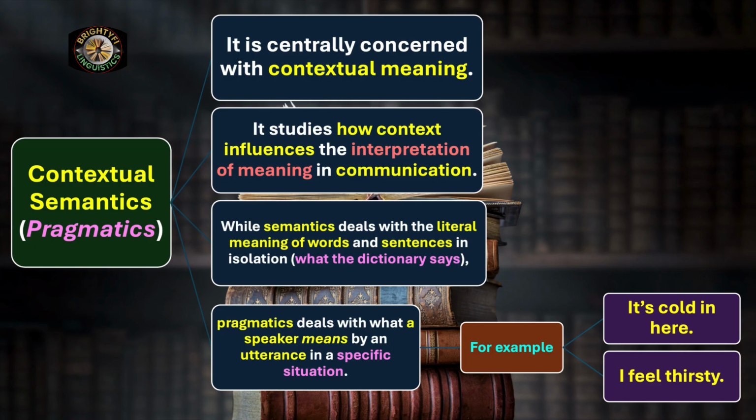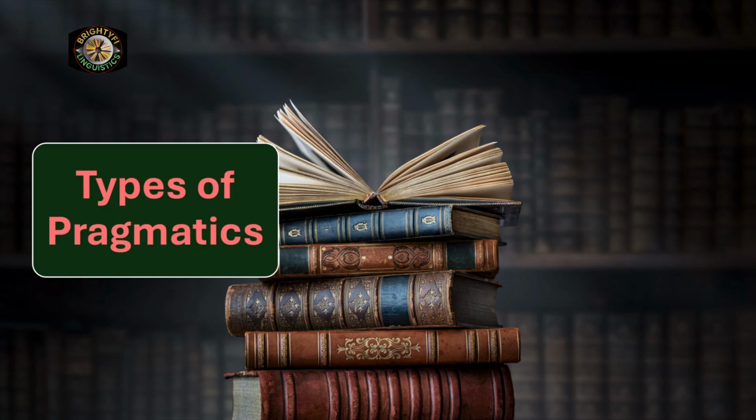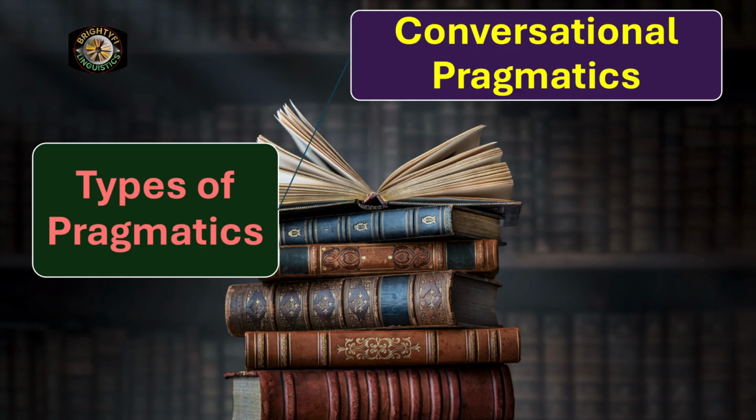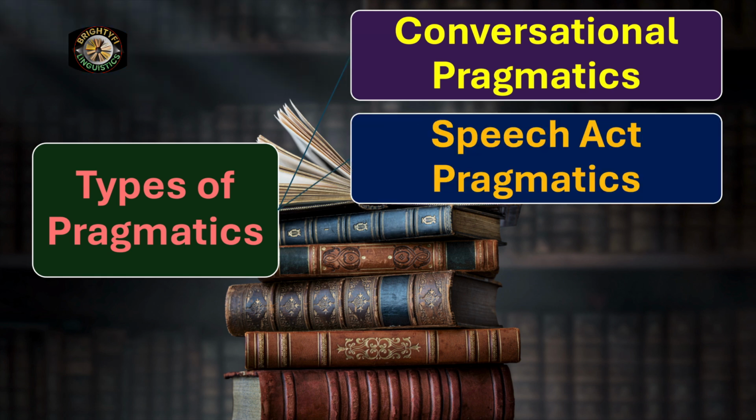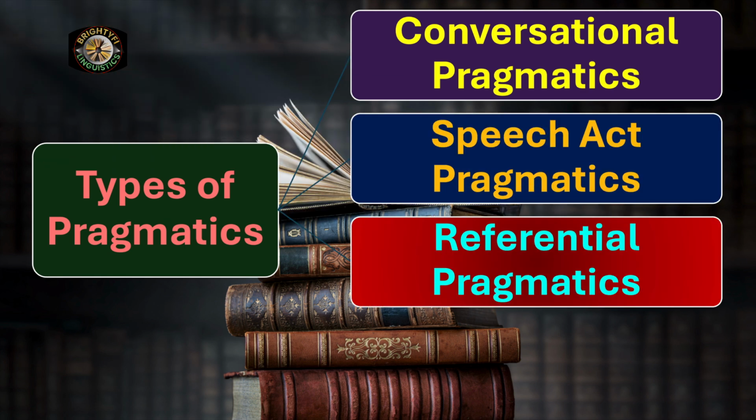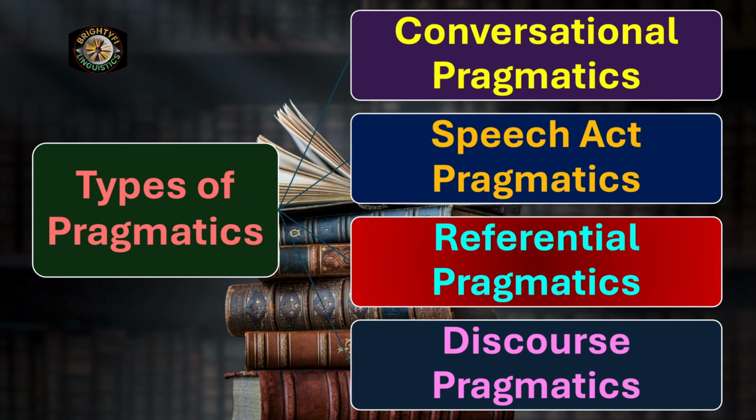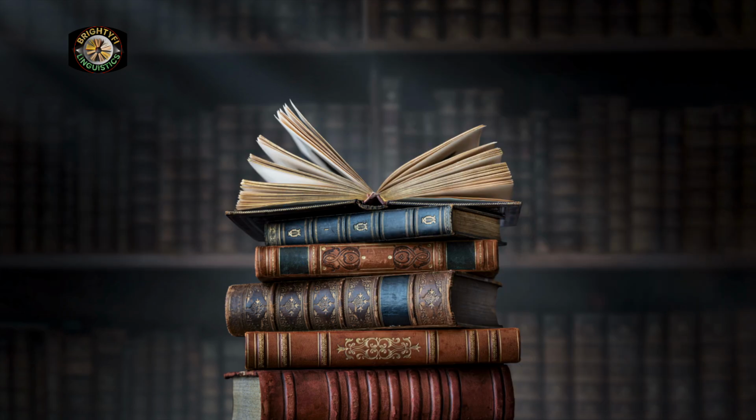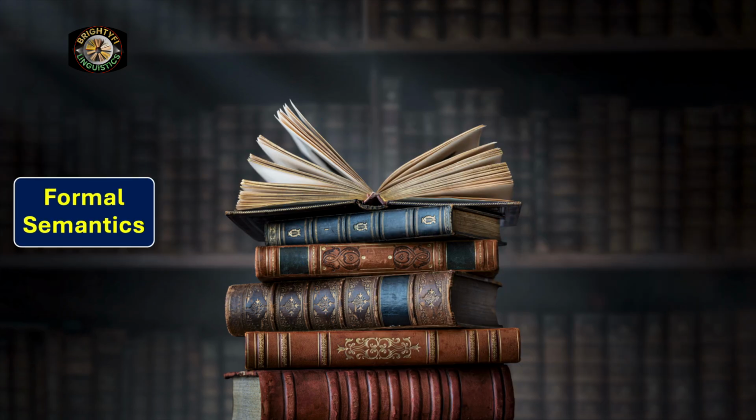We move on to the next, that is types of pragmatics, what we call contextual semantics. What are they? Conversational pragmatics, speech act pragmatics, referential pragmatics, and discourse pragmatics. Of course, I'm not going to talk about all these types in detail because our topic of discussion is types of semantics. So we move on to the next stage of our discussion, that is formal semantics.